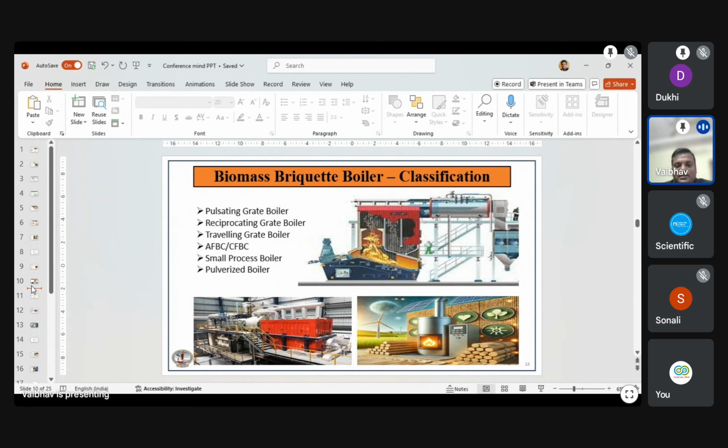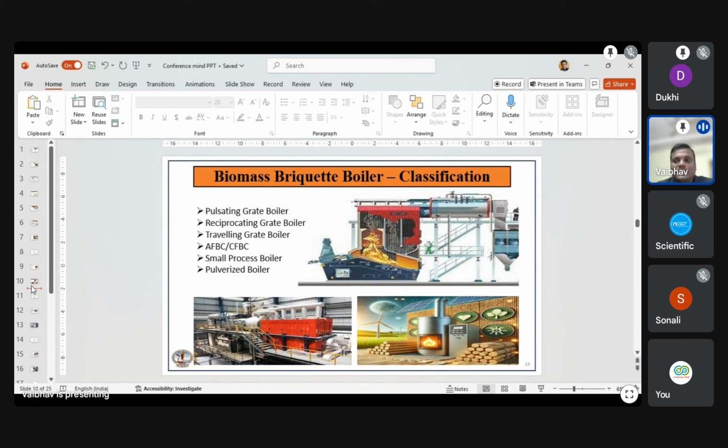This is the biomass briquette boiler classification. Some of the boilers used with biomass briquettes are the pulsating grate boiler, the reciprocating grate boiler, which can be used in India, and traveling grate boilers, with many applications in process industries like the paper industry and textile industry. Small boilers are also used, having 10 TPH, 12 TPH, or 8 TPH capacity, depending upon the production area.